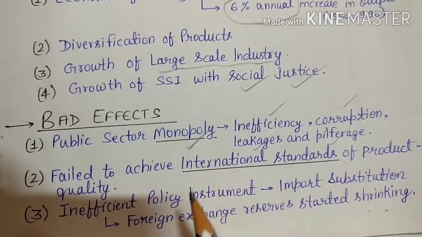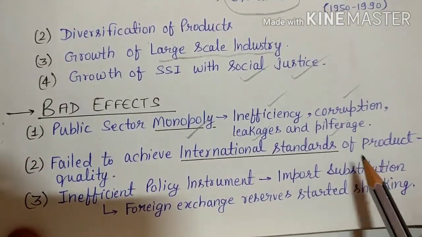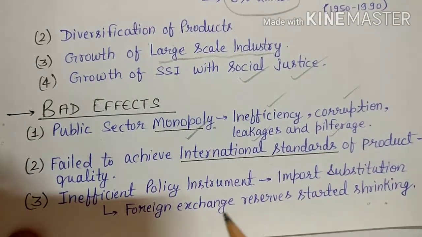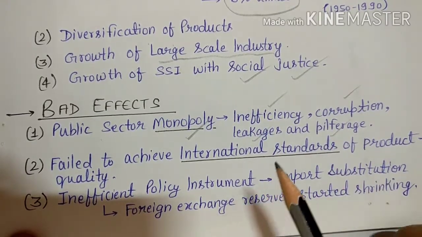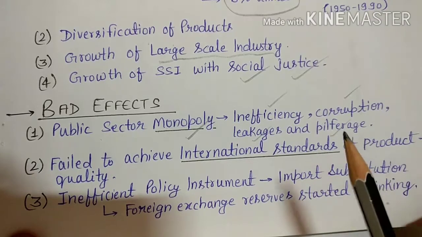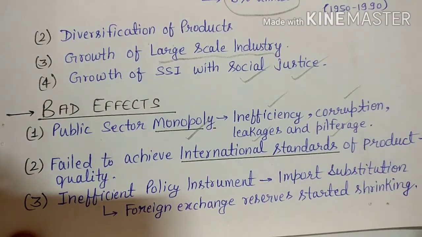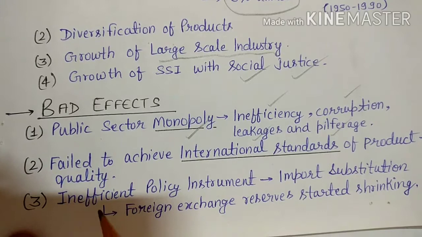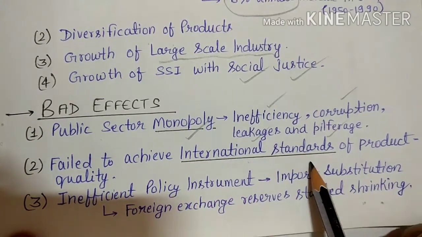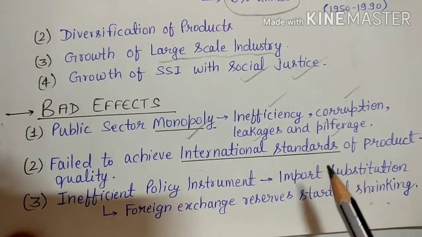Then comes what? Failure to achieve international standard of products. Yes, we have tried to focus on import substitution, that we have tried to produce those products which we are importing from outside the country, but we failed to make those type of products in our country, because the products which we were making in our country were of very bad quality compared to international standards. That's why we failed to achieve international standards of products.